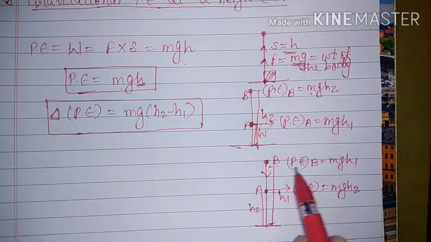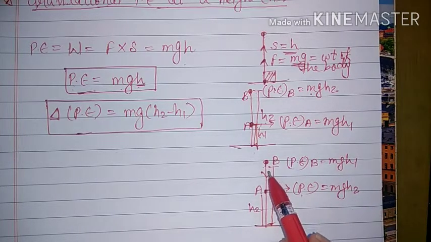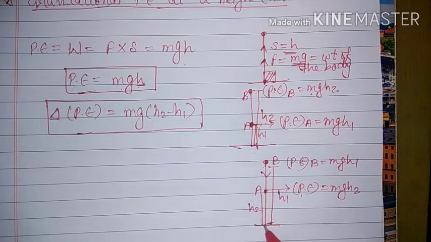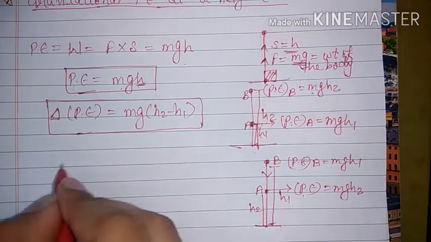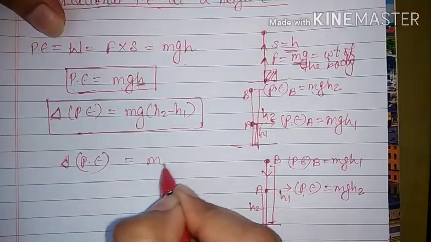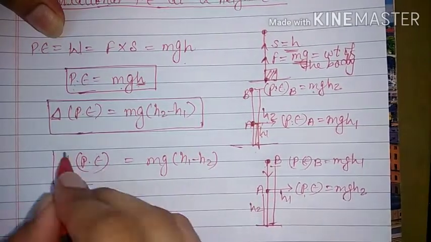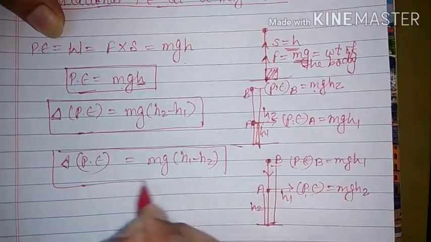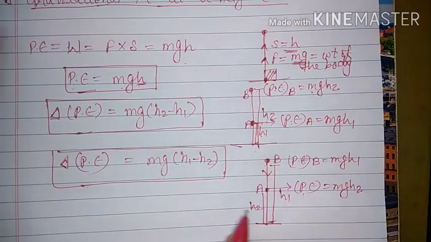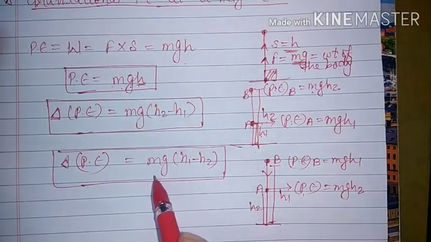And now here the potential energy is more and here the potential energy is less. That means the potential energy is decreasing because we are moving in the downward direction and the height is decreasing. So here change in the potential energy, or decrease in the potential energy, is equal to mg(h1 minus h2). That means we have to always subtract the lower value from the higher value. So this we may use in the numericals, but basically we have to remember this. If we know this one, then we can write down these two also.